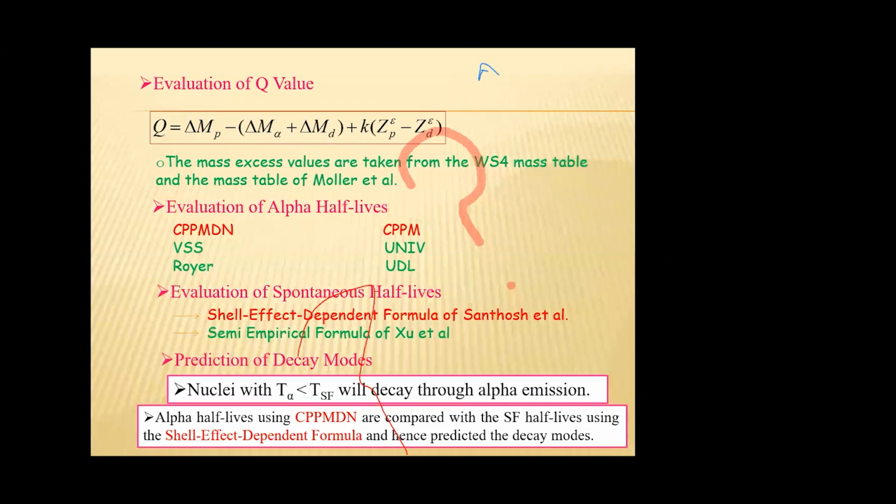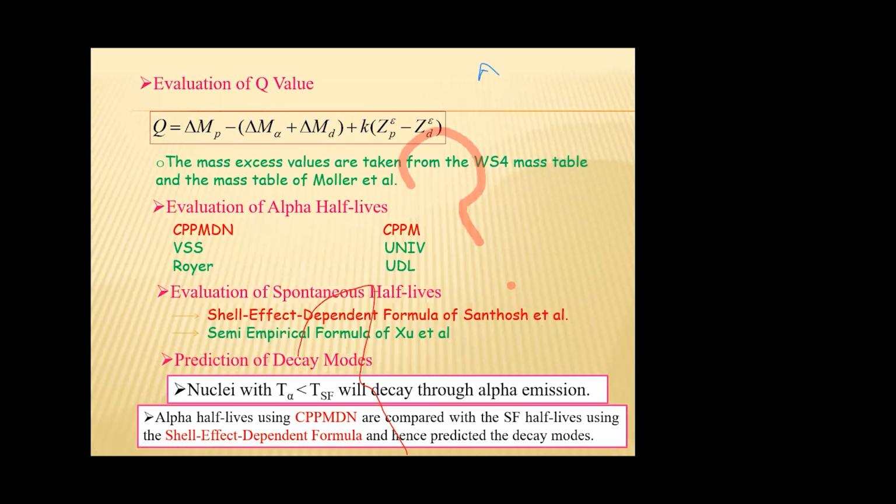If the Q value is positive, that nuclei will decay by alpha emission. If the Q value is negative, that nuclei is stable against alpha decay. We can compute alpha decay half-life by the different models explained earlier, and also spontaneous fission half-life using different formulas.